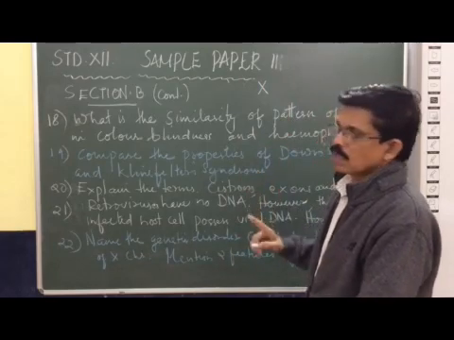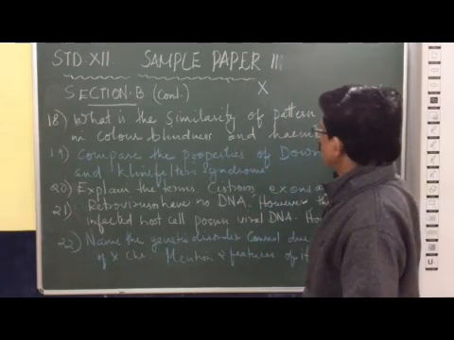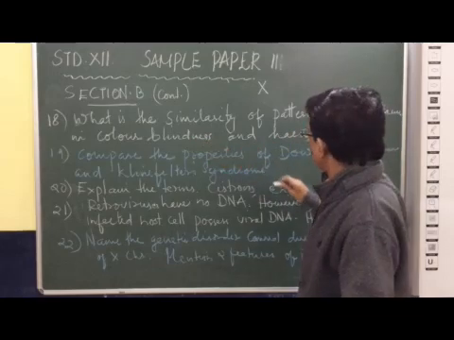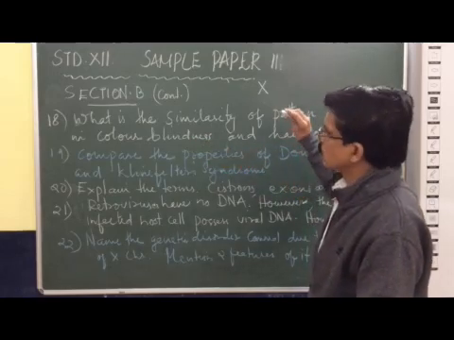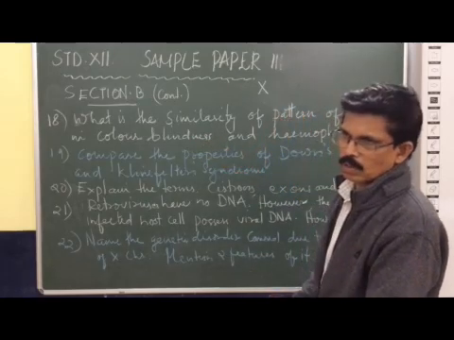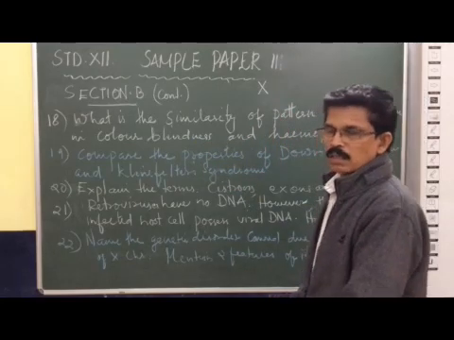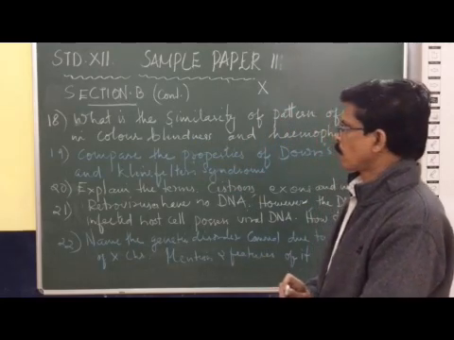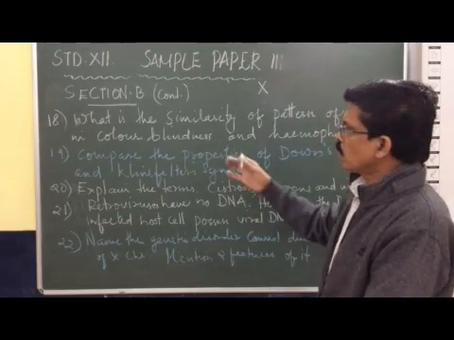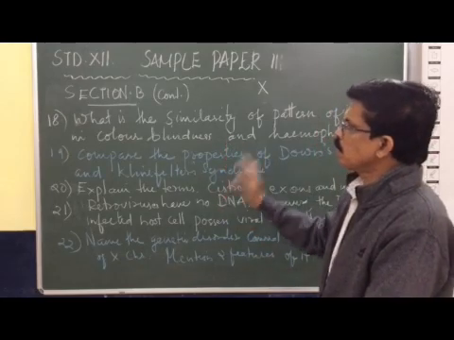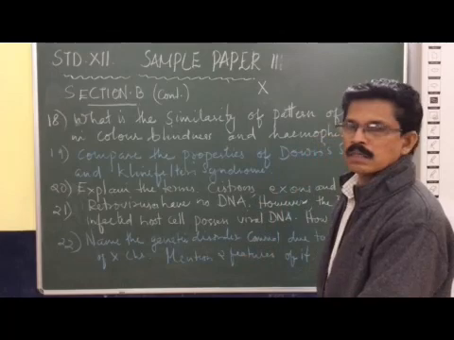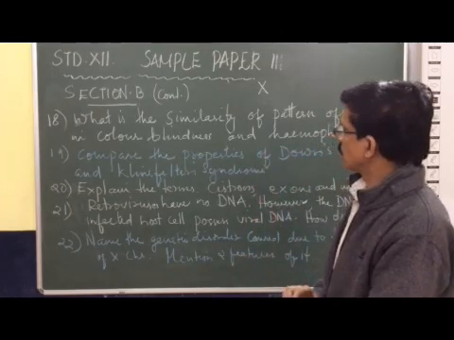The recessive gene causes color blindness and hemophilia, and it is linked to the X chromosome. So it is called a sex-linked recessive disorder, and hence the pattern of inheritance is similar.